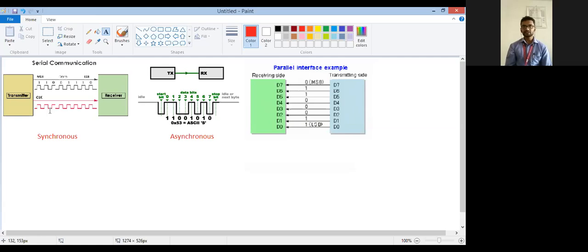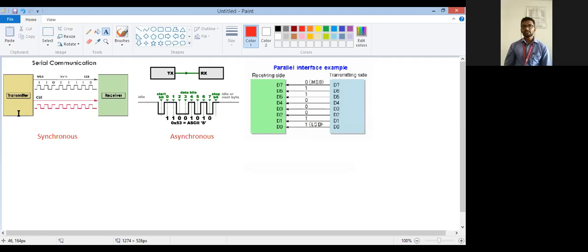That is nothing but your synchronous communication. The second one is your asynchronous communication. As you can see here, the transmitter and receiver are both connected through a single cable. That wire is nothing but the data cable. In synchronous communication, two lines are used, a clock and a data line. Here only a single data line is used, meaning no clock is there. That's why it is called asynchronous.